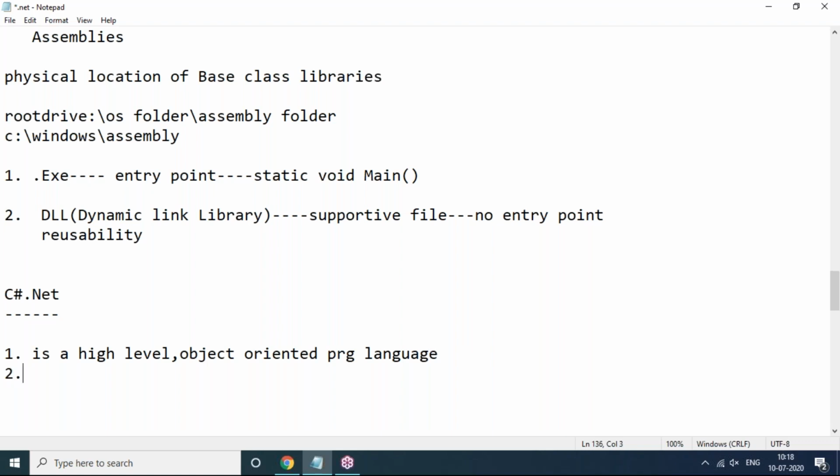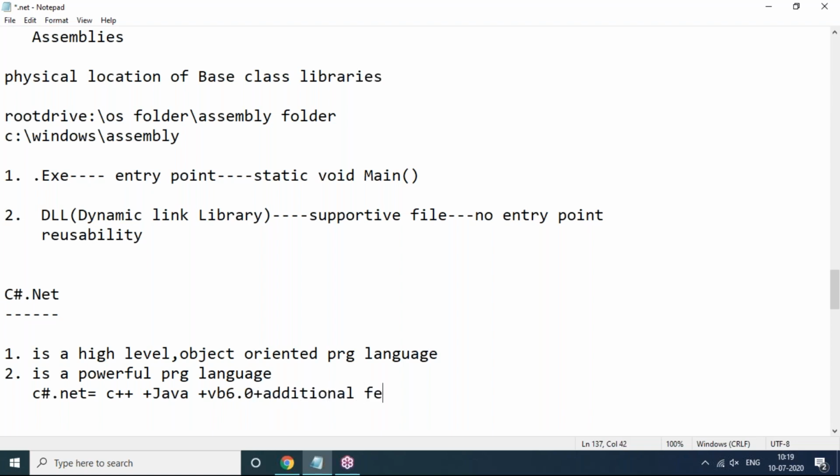And next, C# .NET is a powerful programming language. Why is it powerful? C# .NET equals C++ plus Java plus VB 6.0 plus additional features.